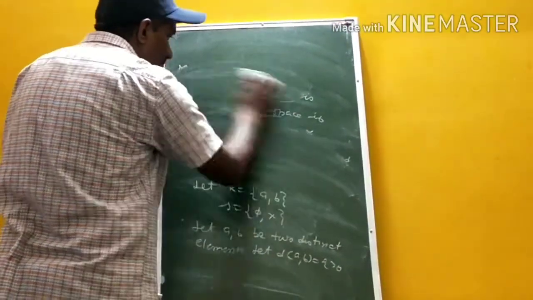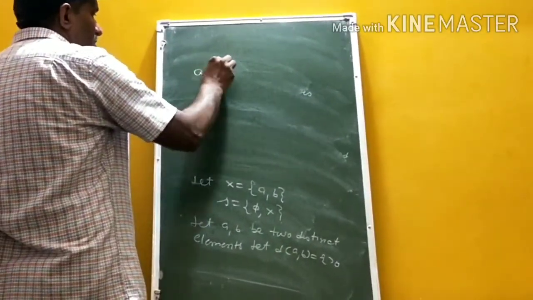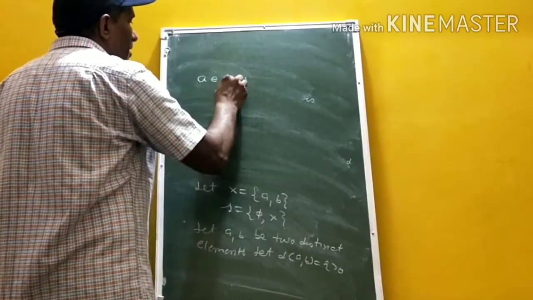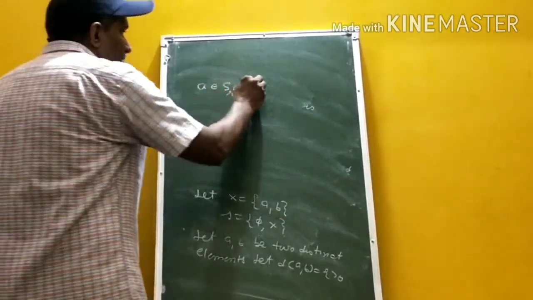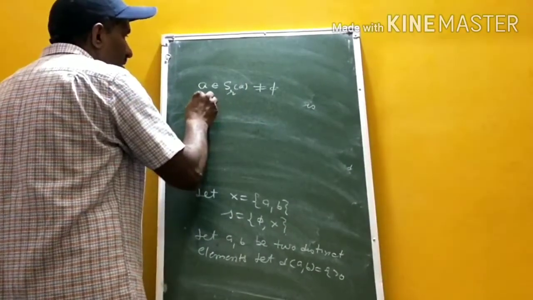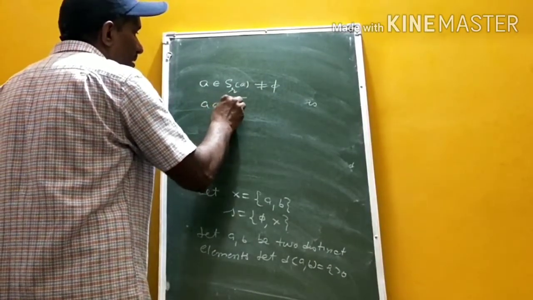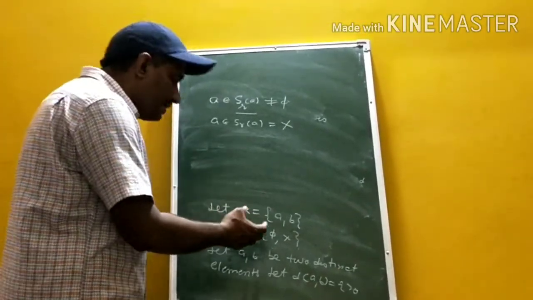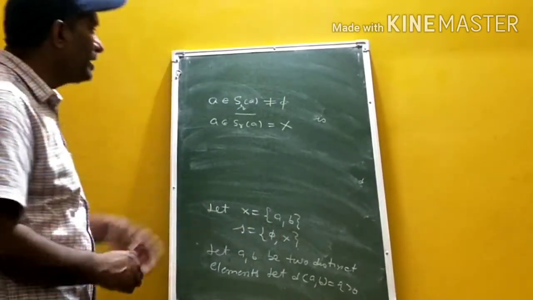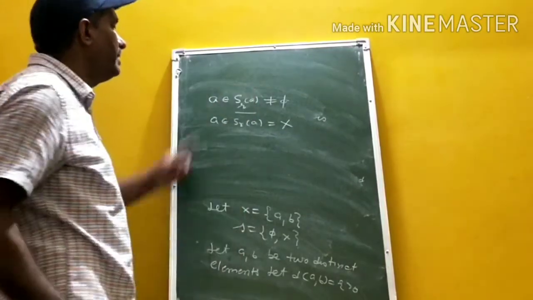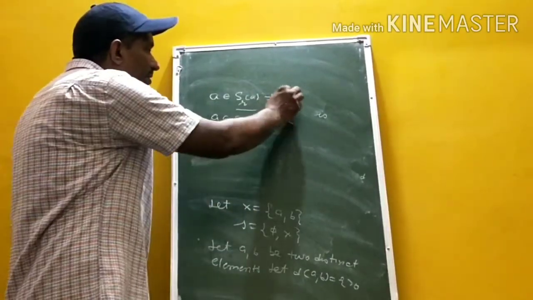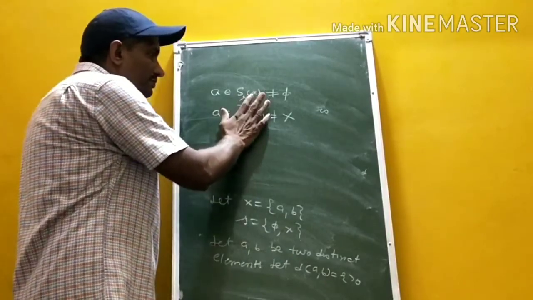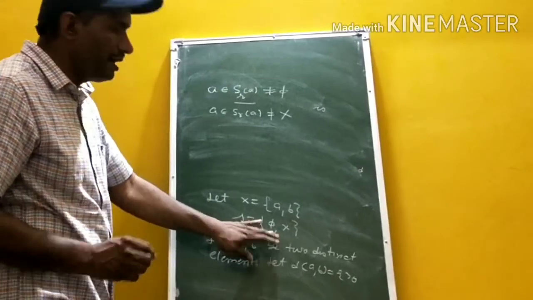Now from here we say that A belongs to the sphere with center A and radius R, and this is not empty, and this sphere is not equal to X. In the trivial topology we have only two open sets, phi and X. Here we have an open set, a sphere with center A and radius R, which contains A, is not empty, and is not equal to X. So the open sets induced by the metric and the open sets of the topology are not the same.